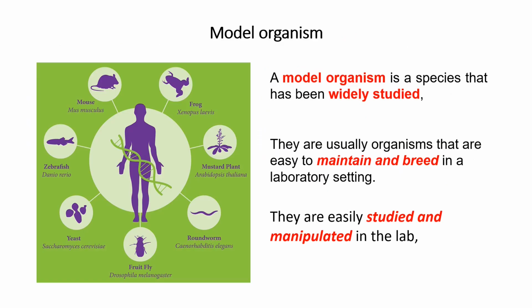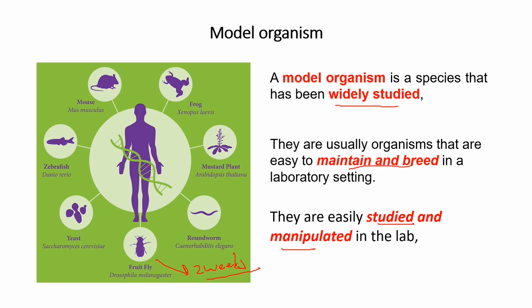And what is a model organism? Model organisms are species that are widely studied and widely used in research. Why? Because they are very easy to maintain and breed. So, for example, fruit flies, you have a new generation every 2 weeks. So, for example, this is very useful when you can do experiments every 2 weeks, and they are easy to manipulate in the lab. As they are so small, you can have thousands in the lab, and you can sleep them and work with them. If you, for example, have an elephant, it will be impossible, but working with a fruit fly will be easy.